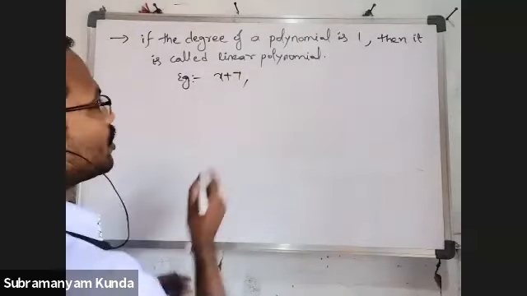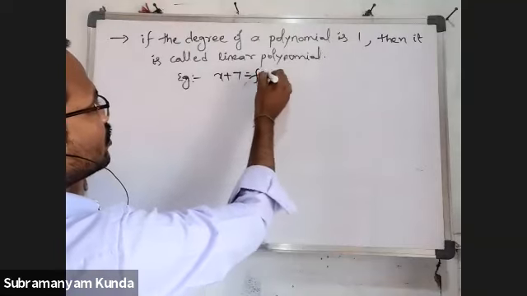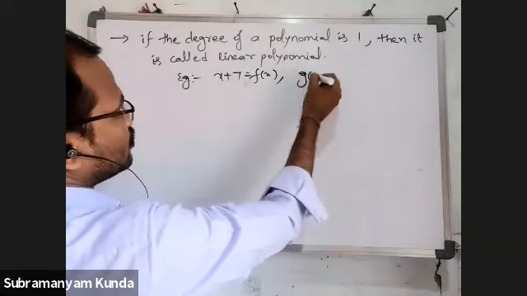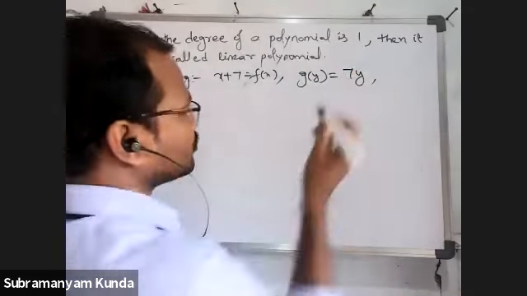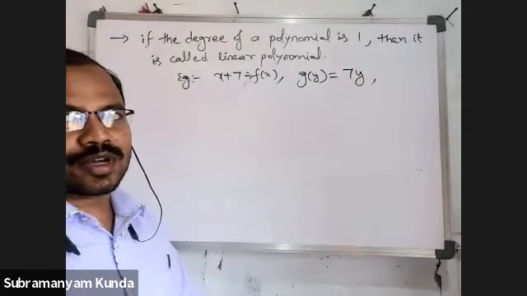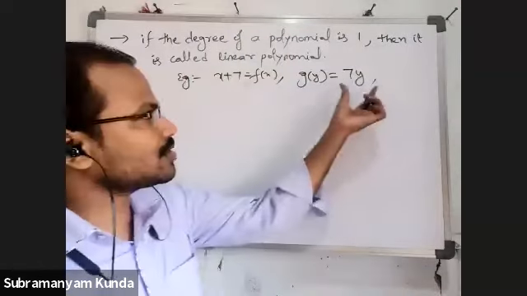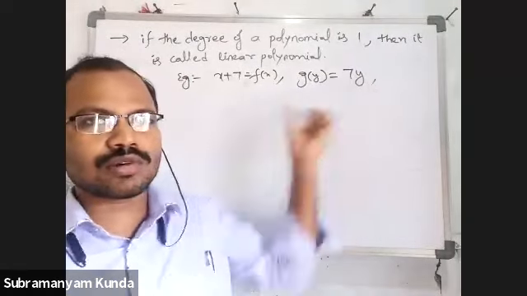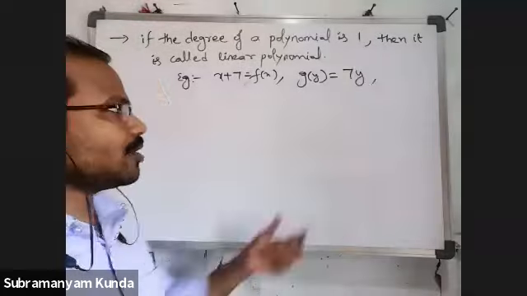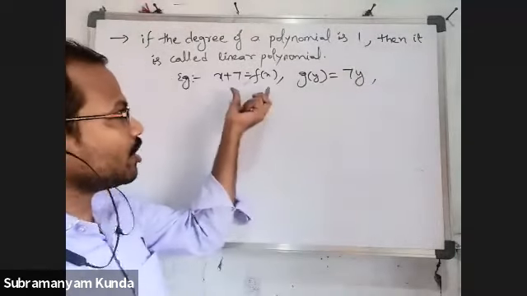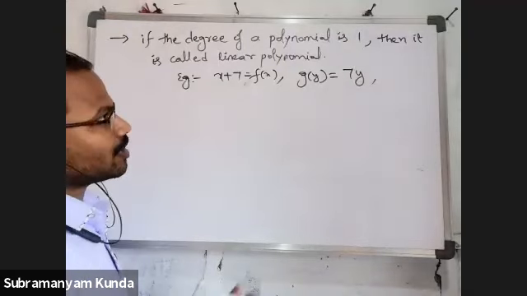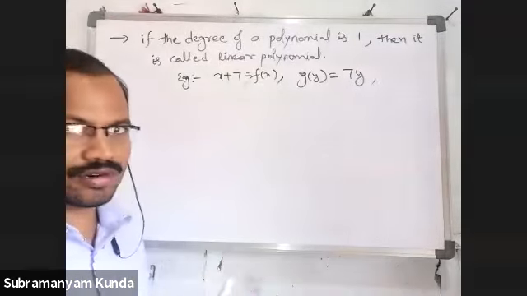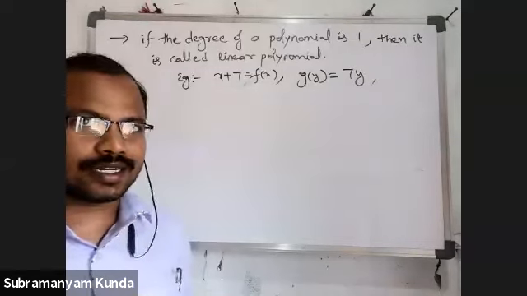It is a linear polynomial. Let us say it is equal to f of x. Next, g of y is equal to 7y. It is also a linear polynomial, but how many terms do we have here? 7y, only one term. It may be either one term or two terms, both are possible. Don't decide it by the number of terms. It is linear or quadratic based on the degree.